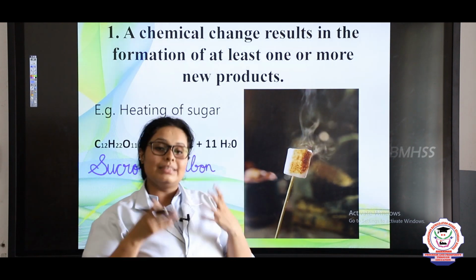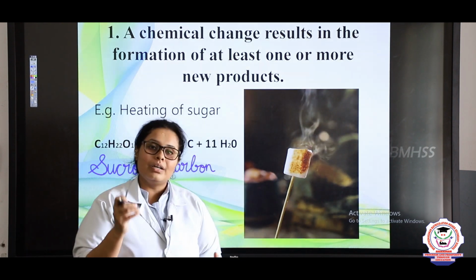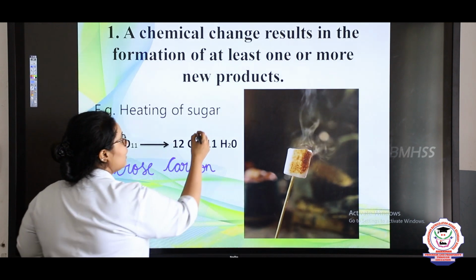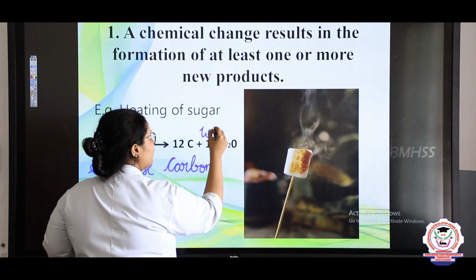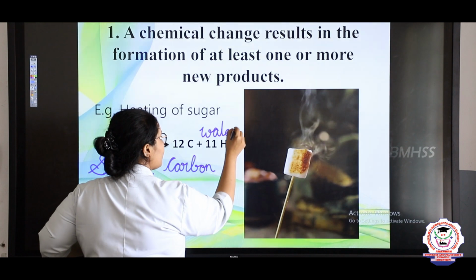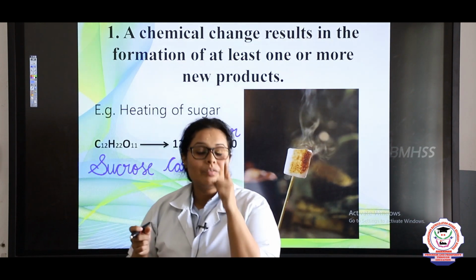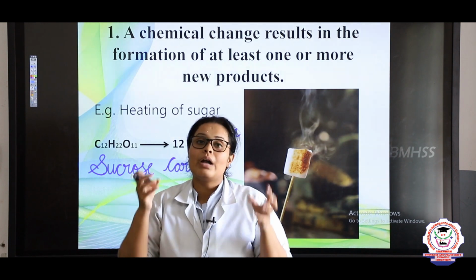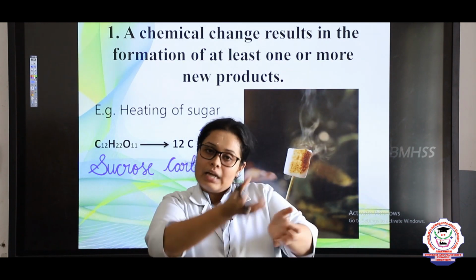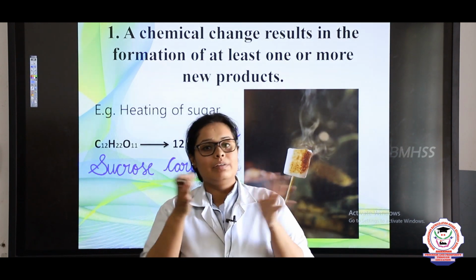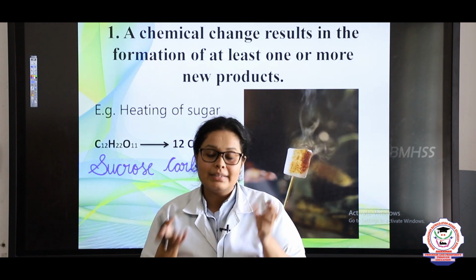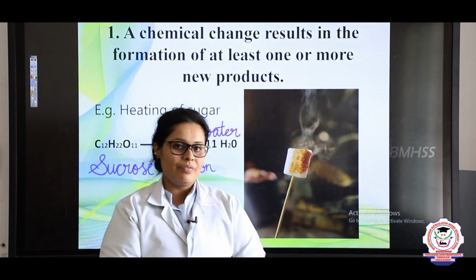The steam is nothing but water, H2O. So this is the first property. In the first property we have learned that whenever you apply heat, or it absorbs heat, there will be a change in the composition, that is, a new product will be formed, right?